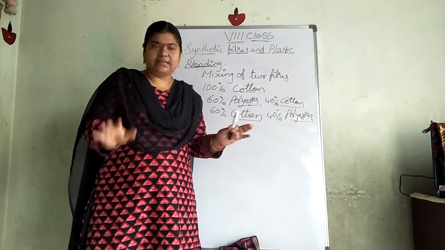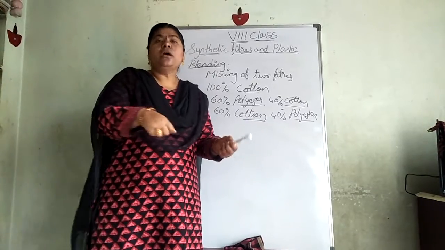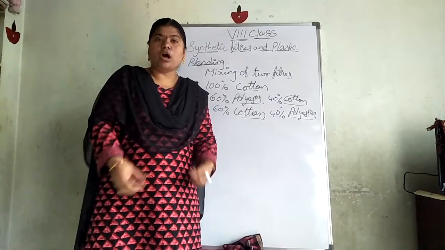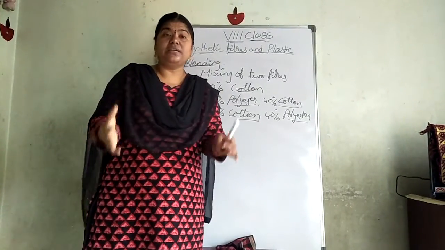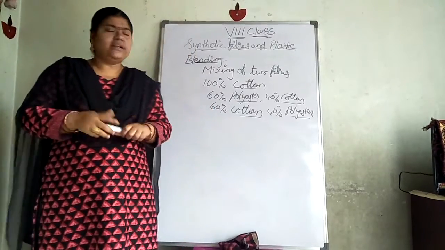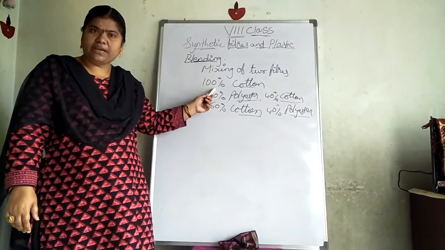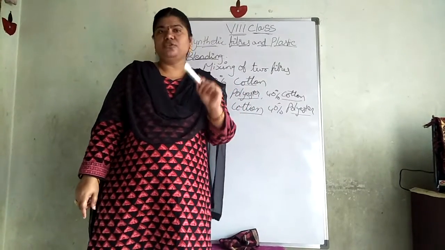You have to understand that with blended items there is no need to starch or iron them. We can just wash it and wear it. If it is a natural fiber, if I am taking 100% cotton, I have to starch it, I have to iron it and use it.